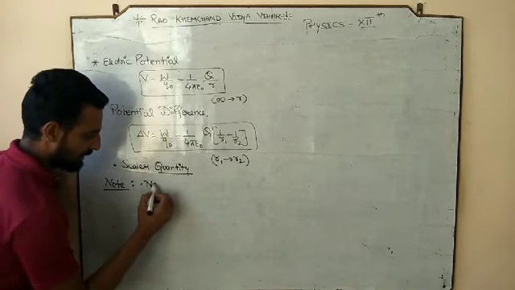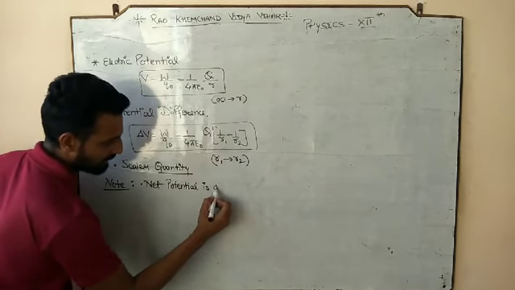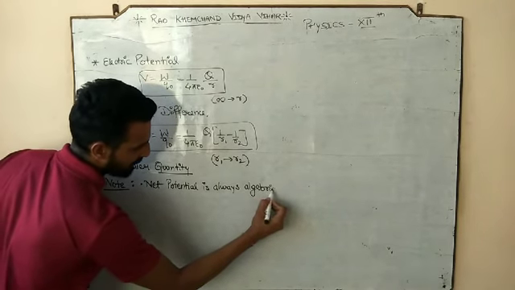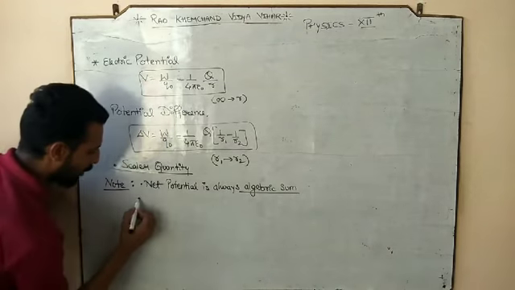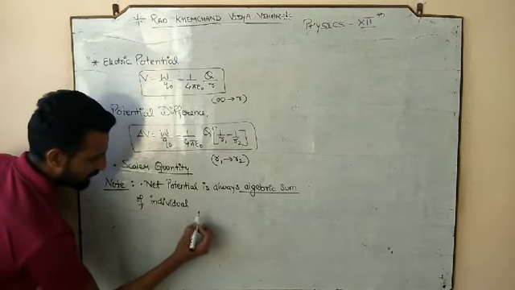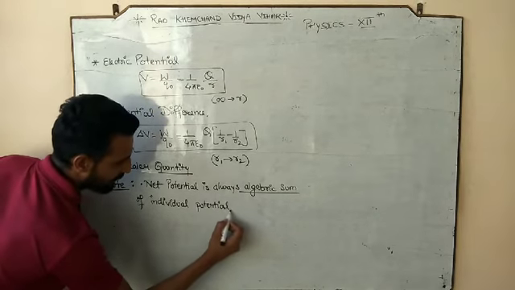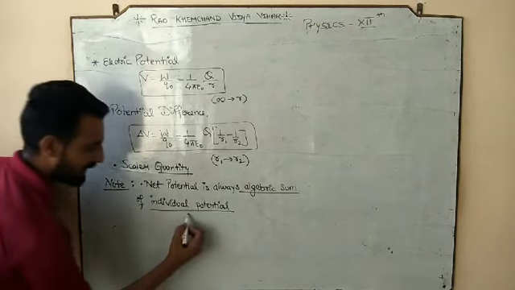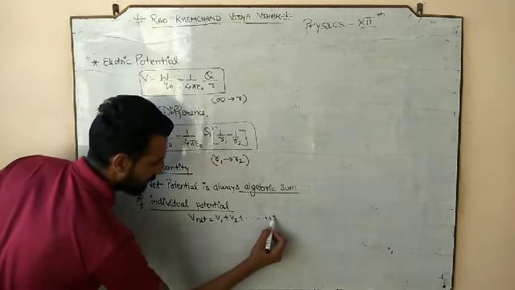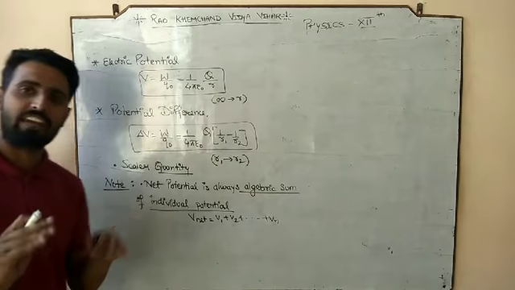First point is, net potential is always the algebraic sum of individual potentials. So you can say the net potential is V1 plus V2 plus whatever be the number of potentials that you are talking about. It is the algebraic sum, not the vector sum.